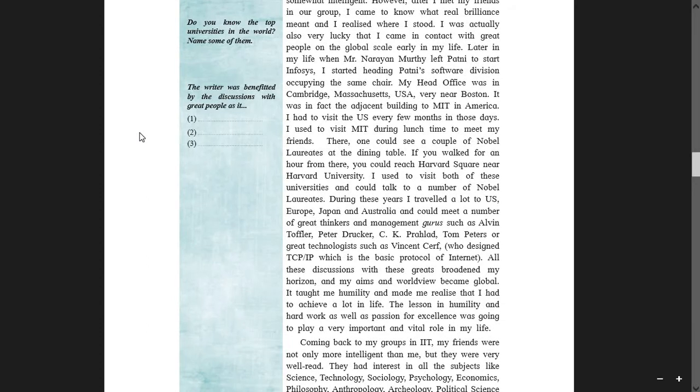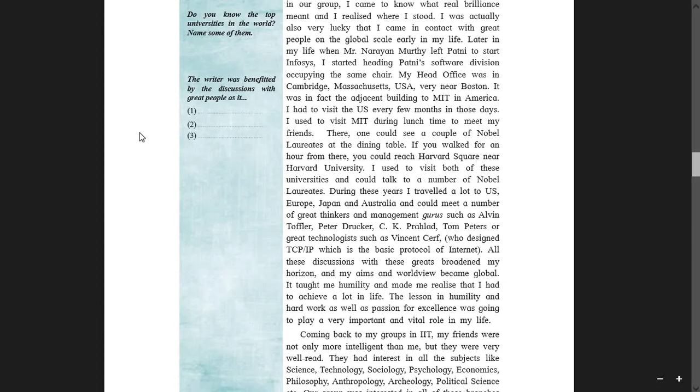Yes, means he happened to meet people having achieved the success by getting Nobel prizes, and they were so much close to him. They were sitting at his dining table, so much easily approachable.